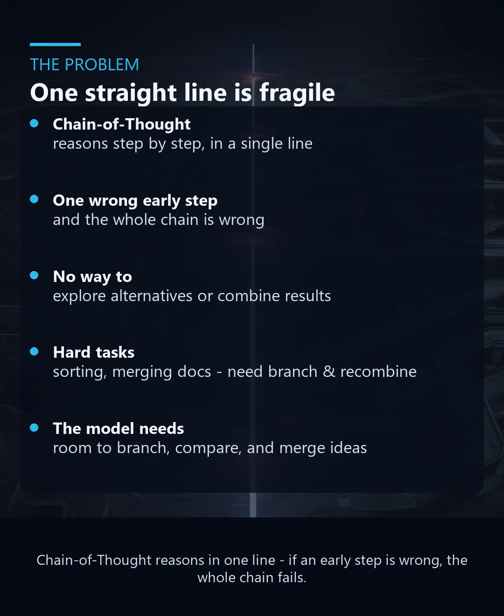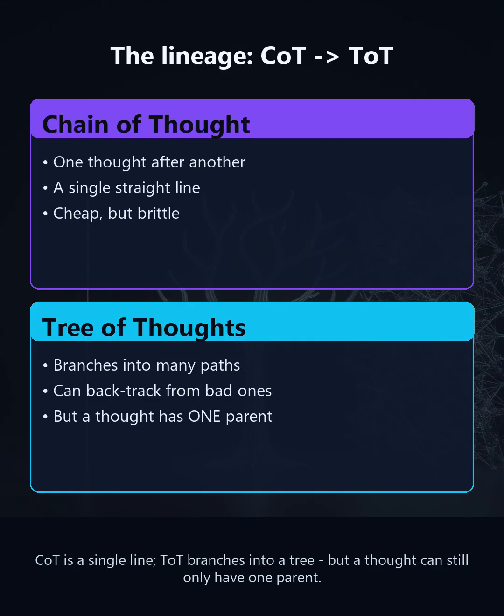Chain of thought makes a model think step by step, but in a single straight line. If one early step is wrong, the whole chain is wrong, and there is no way to explore alternatives or combine partial results. For genuinely hard, decomposable tasks, like sorting a big list or merging several documents, one rigid path simply is not enough. The model needs room to branch, compare, and recombine its own ideas. This idea has been evolving.